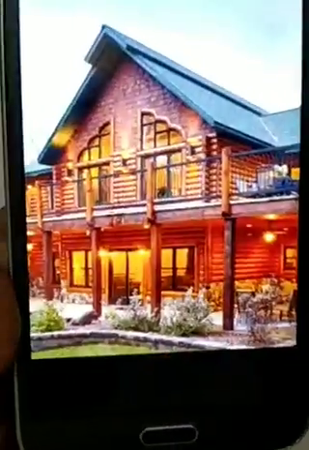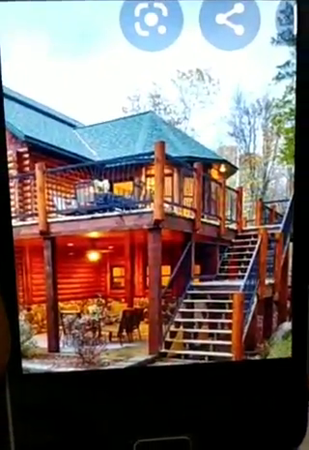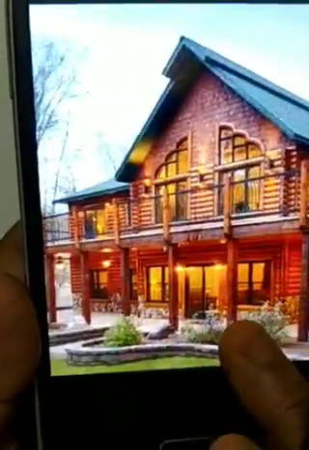Then this is a palace from India, where the kings and queens used to live, the prince used to live. Such a big house. We are living in 1 bedroom, 2 bedroom, hall kitchen house. Here they used to live in such a big house. Who? The kings and the queens. Then you can see a log house. Log house means made of wood. Especially in cold areas, you can see such type of houses.